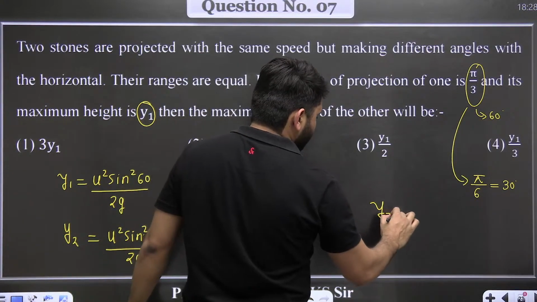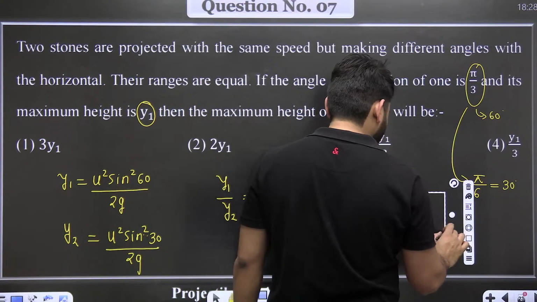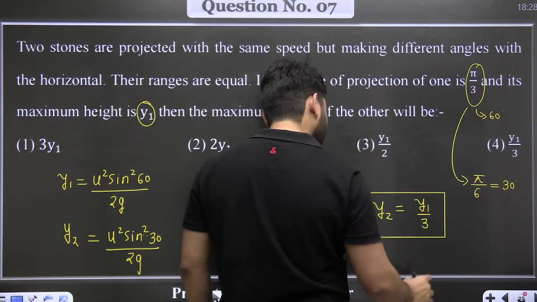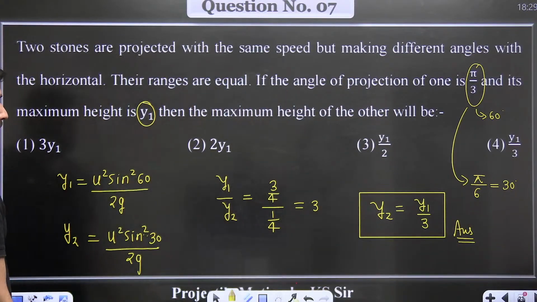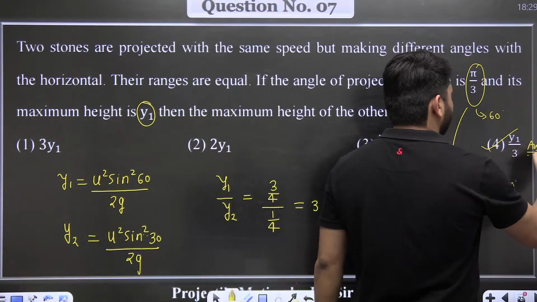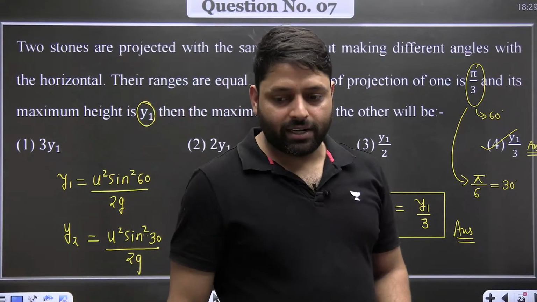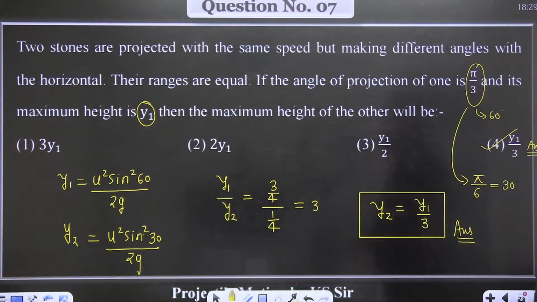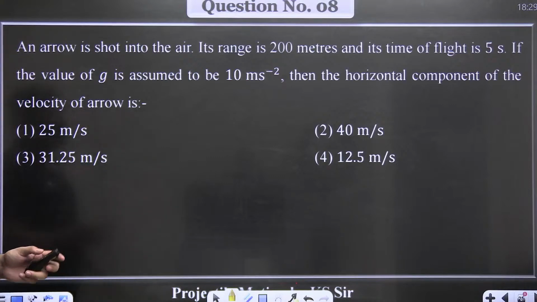So y2 is equal to y1 divided by 3. This will be the answer. Yes, the fourth option will be the correct option. Almost all the concepts which I taught you in today's class are covered in these questions. That's something which I committed in the beginning of the lecture. I told you I'll cover the concepts and then we'll solve the numericals on that.